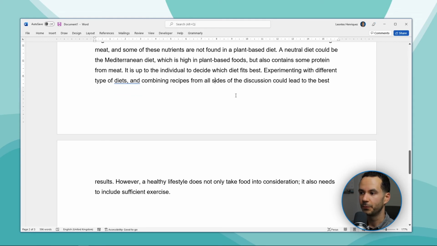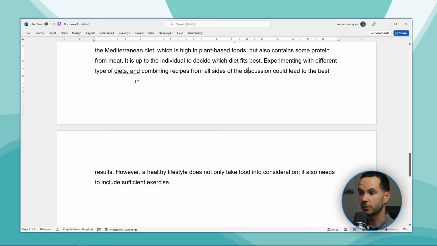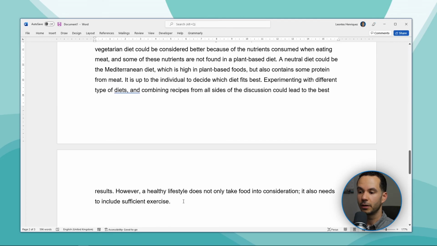So what did I do? Well, I basically said that it's up to the individual to decide which diet fits best. Experimenting with different types of diets and combining recipes from all sides of the discussion could lead to the best results. However, a healthy lifestyle does not only take food into consideration, it also needs to include sufficient exercise. So I ended this very broadly. I talked about our own essay and our own points, I summarized them, and then I ended it broadly by saying that you also need to think about exercise, and diet alone is not enough to maintain a healthy lifestyle.